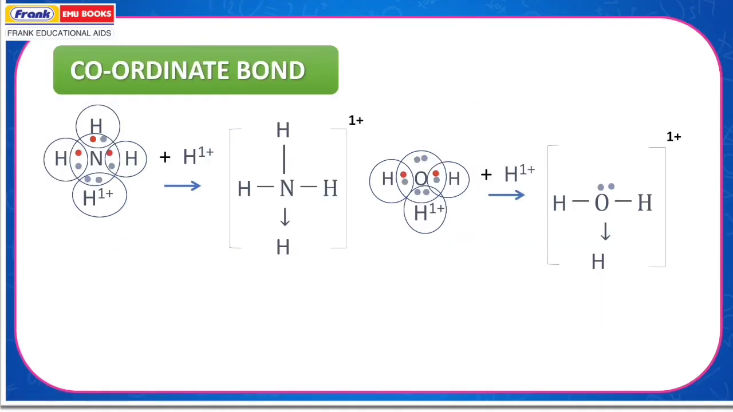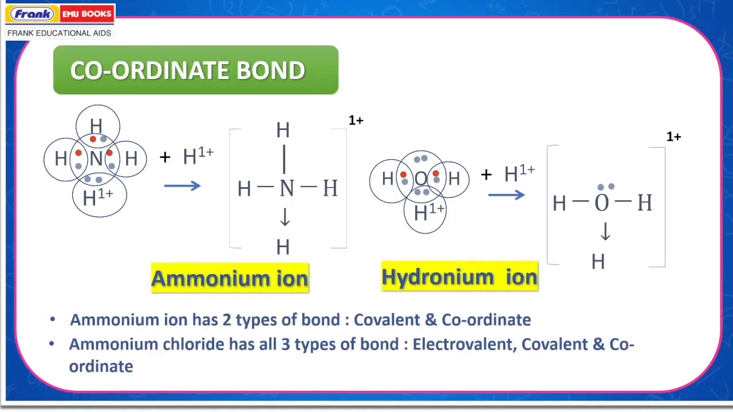Coordinate bond. NH3 has completely filled orbitals and has 1 lone pair of electrons. It donates its lone pair of electrons to H+, which leads to the formation of the compound NH4+. Water also has completely filled orbitals. Oxygen has two lone pairs of electrons and it donates one lone pair to H+, which leads to the formation of the compound H3O+. Ammonium chloride has all three types of bond: electrovalent, coordinate and covalent.